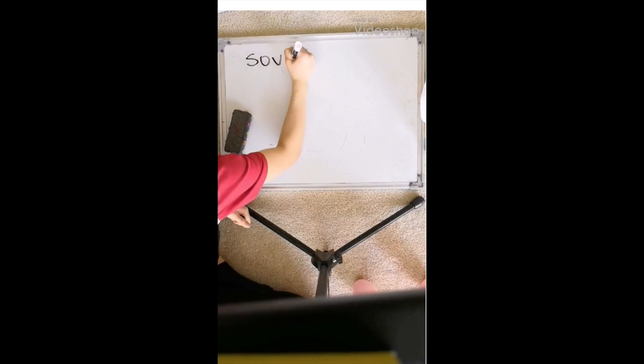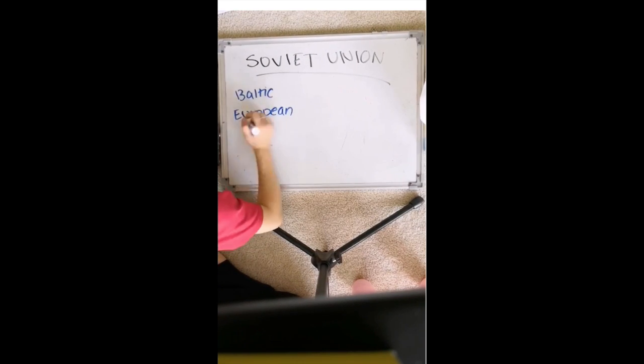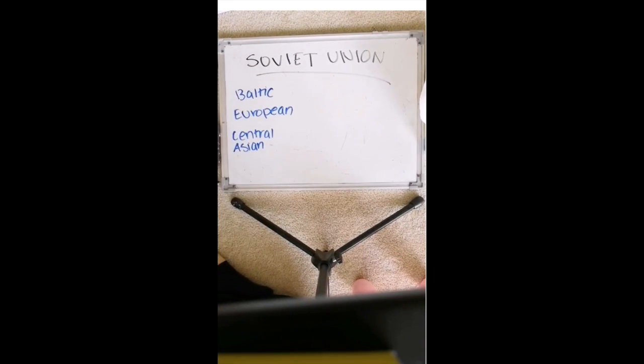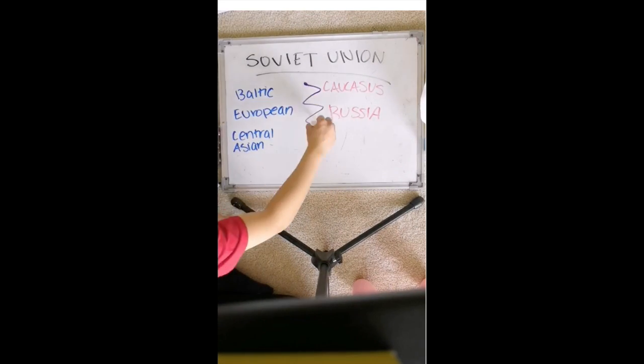The Soviet Union conflict came about because there were 15 republics, each with its own ethnicity, that wanted to have their own independence and sovereignty. On one side, we have the Baltic, European, and Central Asian states who fought against the Caucasus and Russia, who were communist.